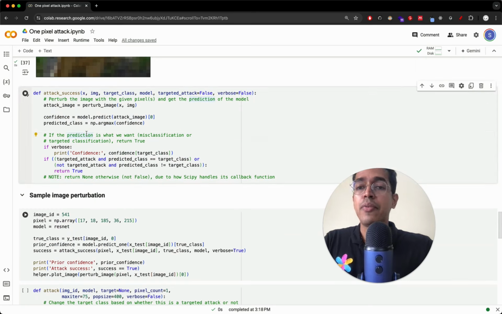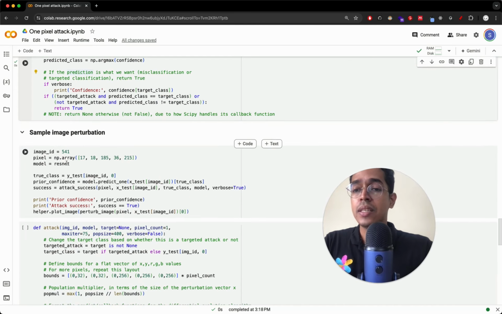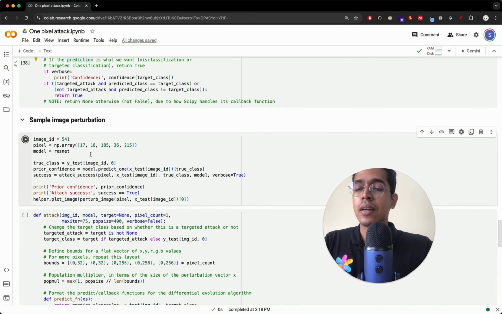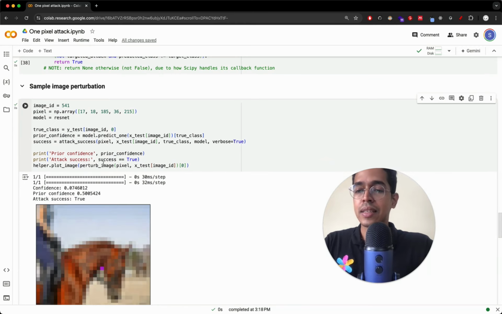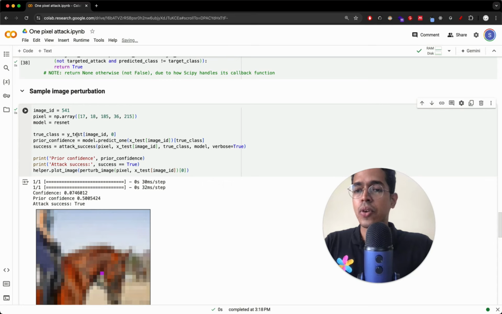And we can also define an attack success. I'll come to that in a moment. So let me do one more thing. Let's see prior confidence and attack success. Success is just true or false, right? So here we will define success as something like this.